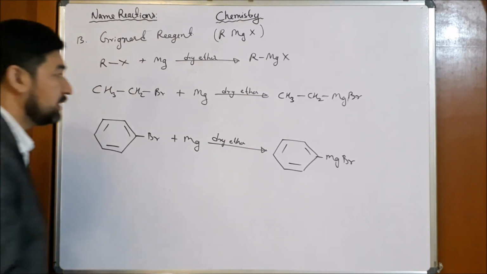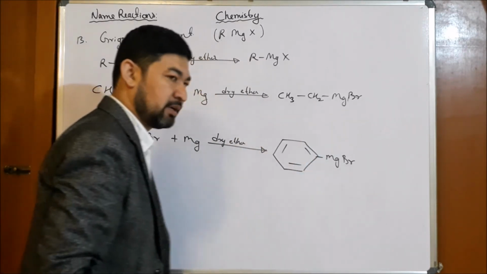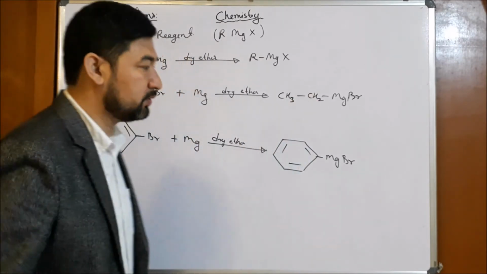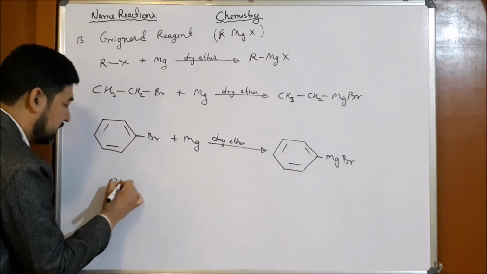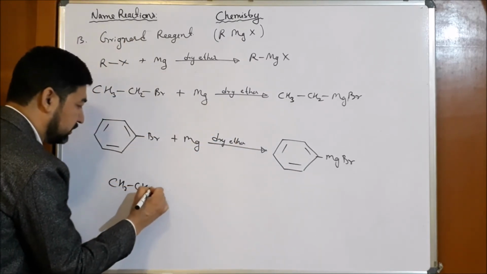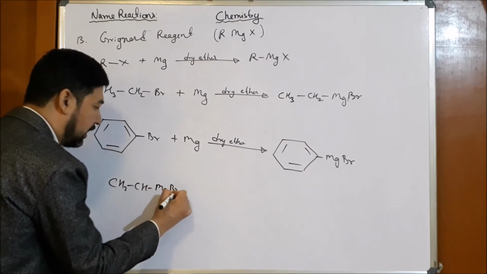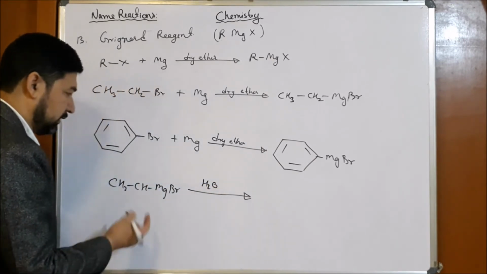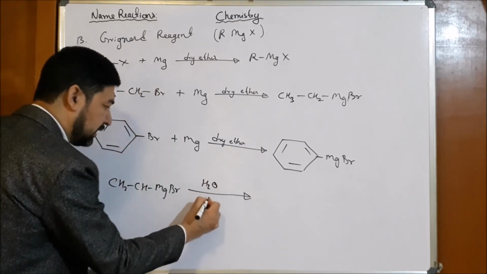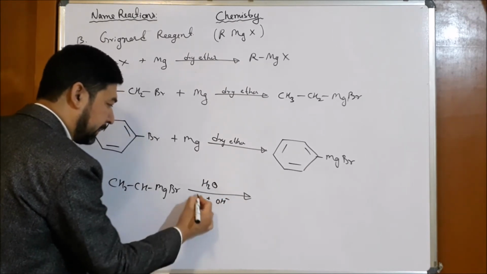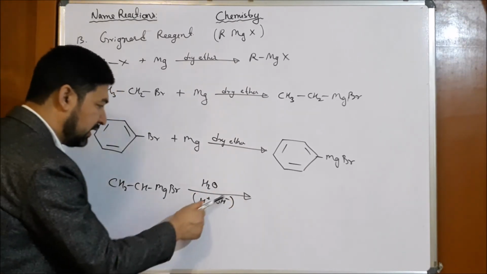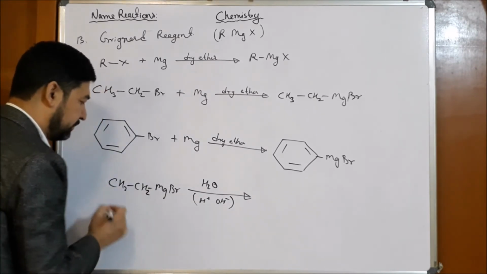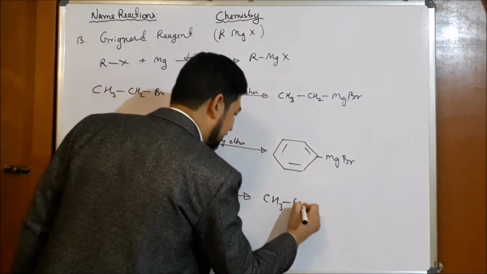Remember one thing, this Grignard reagent should not come in contact with moisture or water. In the presence of moisture or water, it breaks into hydrocarbon. For example, CH3CH2MgBr, when it comes into contact with water or moisture, water means you think of it as H plus and OH minus, just for your reference. So the OH will get attached with magnesium and H will get attached with this. Sorry, it's CH2. So our product will be ethane.